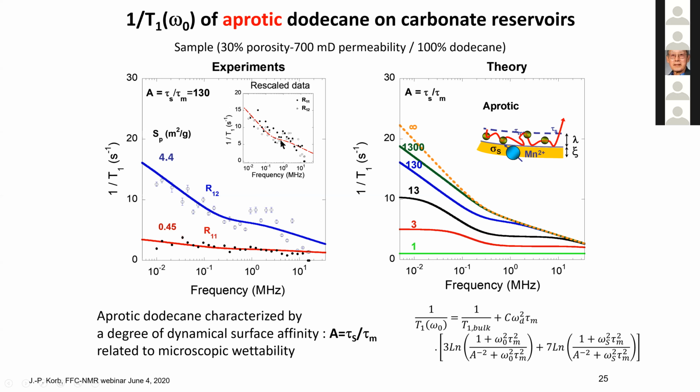When you superpose the two, you change the rate of this one multiplied by the ratio of the specific surface area. So you have the same physics, the same NMRD profile. That is the unicity of the model, proving that there is a surface diffusion. So aprotic dodecane is characterized by a degree of dynamical surface affinity, A tau S over tau M, about 130 here, related to microscopic wettability, very low.